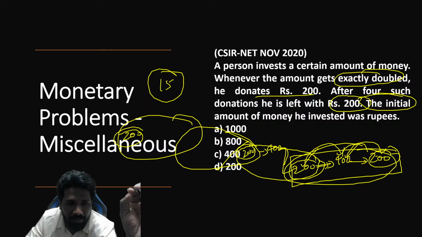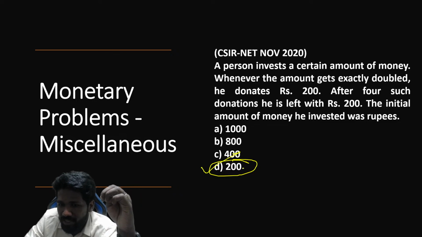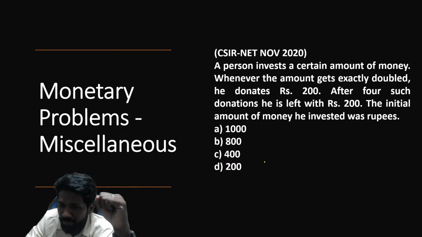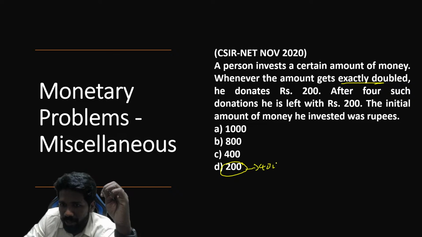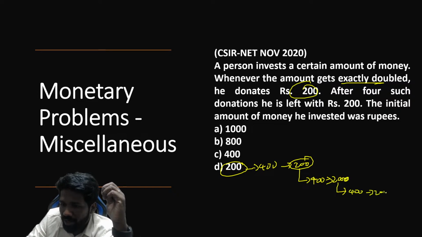This is the backward induction method in a very fast manner. I repeated it. If you didn't understand, take the options and try. Elimination by substitution is okay, but backward induction is faster. So if you take 200, what happens? The question says when it is doubled, that is 400, you donate 200, so minus 200 becomes 200. This is the first donation. Second donation: 200 doubled is 400, again 200 subtracted, so it becomes 200. Next again 200 doubled is 400, donating 200 becomes 200. Again doubling to 400, again donating, it becomes 200. The question says finally it should be 200.